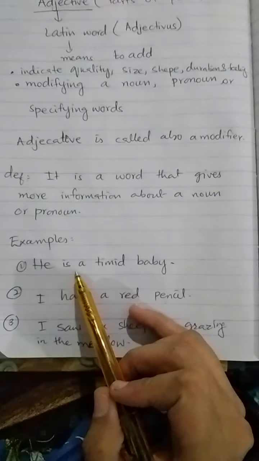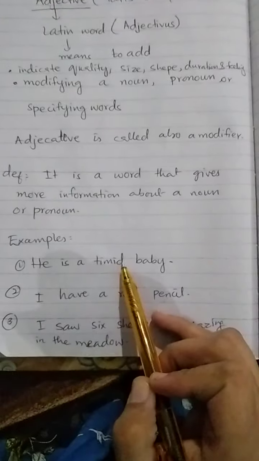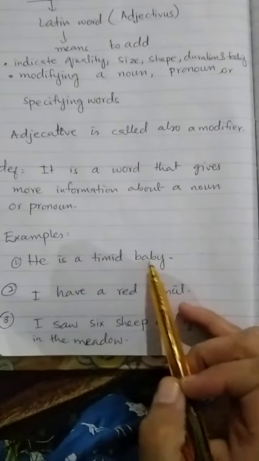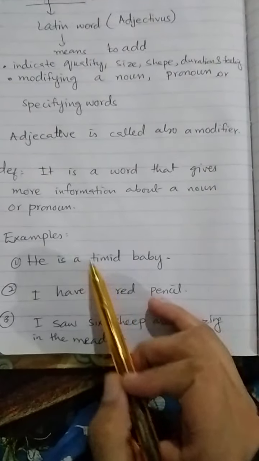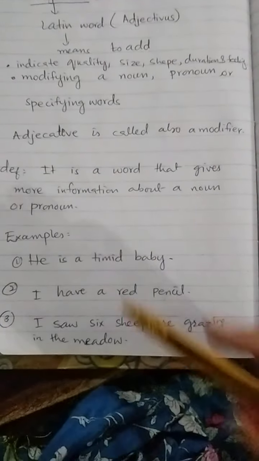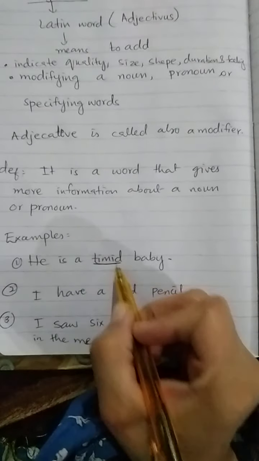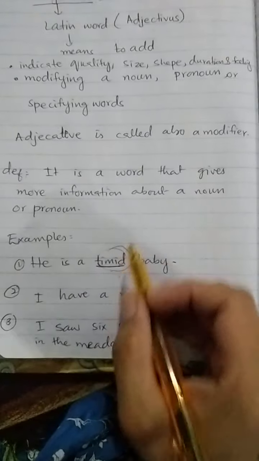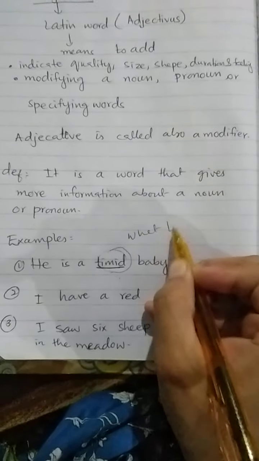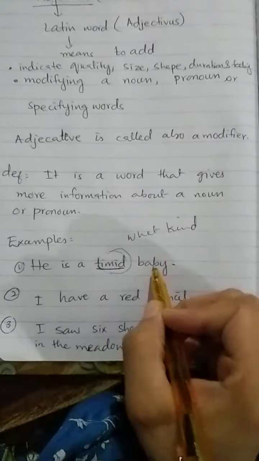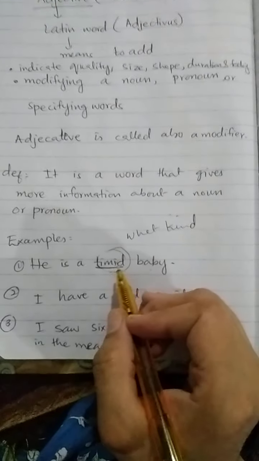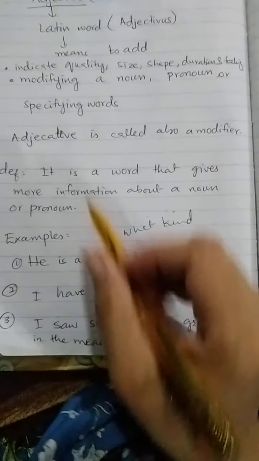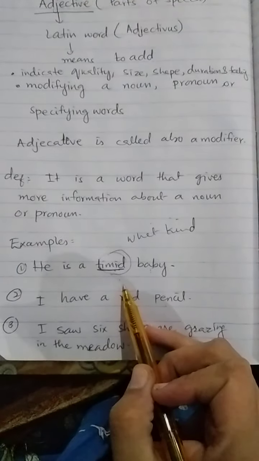For example, he is a timid baby. Here, the word timid is an adjective. How is it an adjective? Because it represents what kind of baby? What kind of baby? A timid baby. It is representing an adjective. So timid is here an adjective.